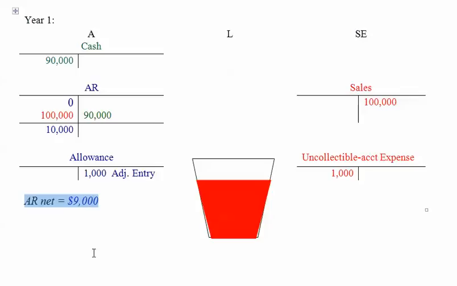Now what we're going to see in the next video is that this has basically already hurt our financial position. In other words, filling this bucket reduced shareholders' equity and reduced our assets. So later, when we actually find out who is specifically not going to pay, we're not going to have to expense them again. In other words, we've already allowed for them to go bad. We'll look at that next.